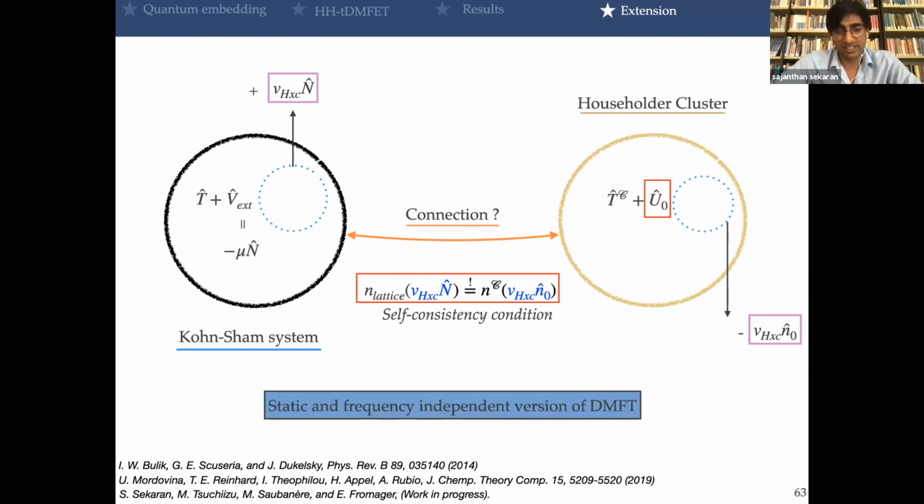And in some way, it's also funny because it's like a static and frequency-independent version of dynamical mean field theory. Because in the latter, you will find the impurity Green's function, and then you can find the self-energy of the impurity that you will propagate through the full system and then get back the bath, and then get another impurity Green's function, etc. So yeah, work is in progress and we'll see.